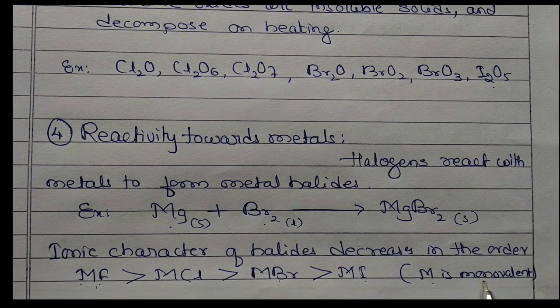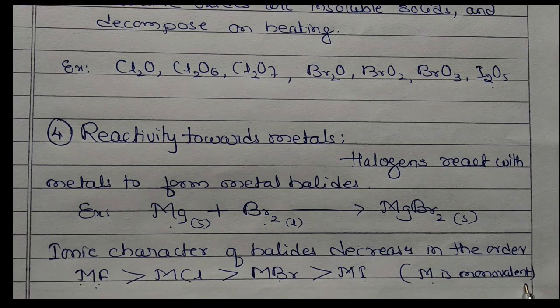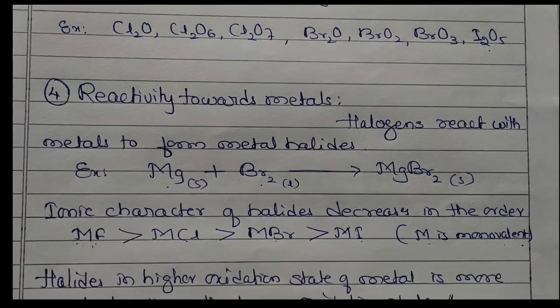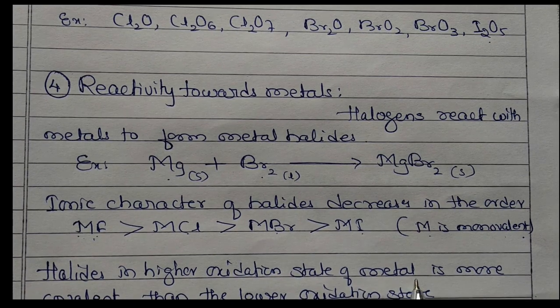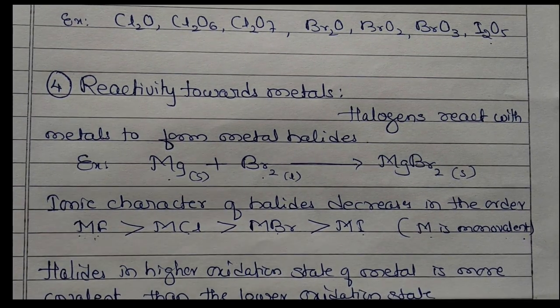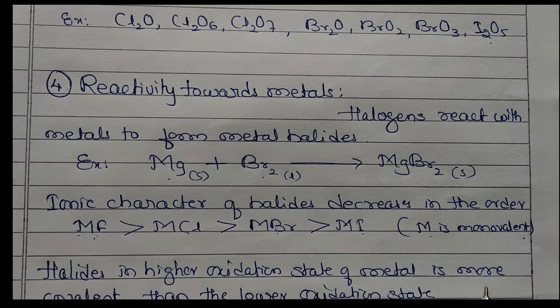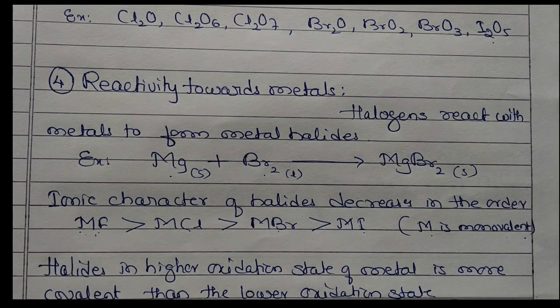What does M mean here? Monovalent, meaning the first group element. Okay. Then halides with the metal in a higher oxidation state are more covalent than those with a lower oxidation state.